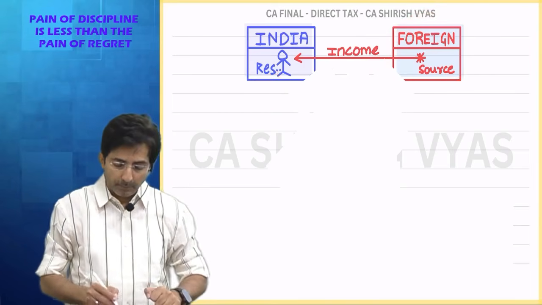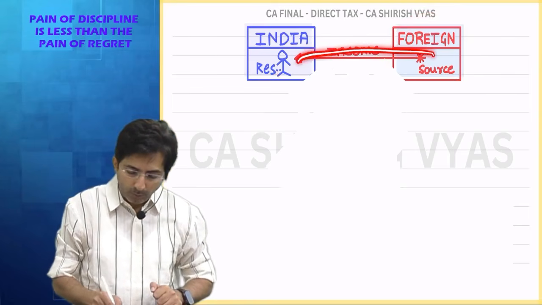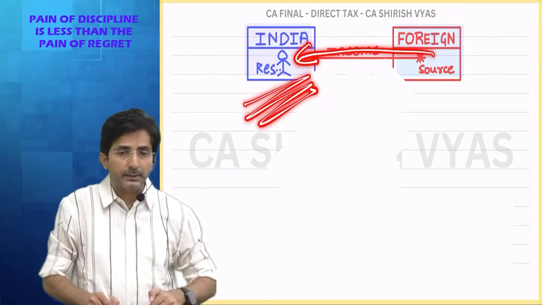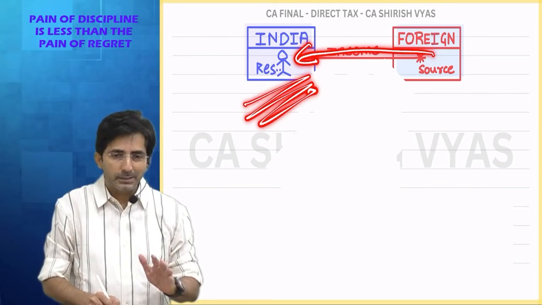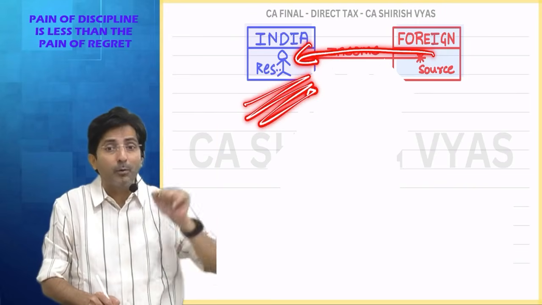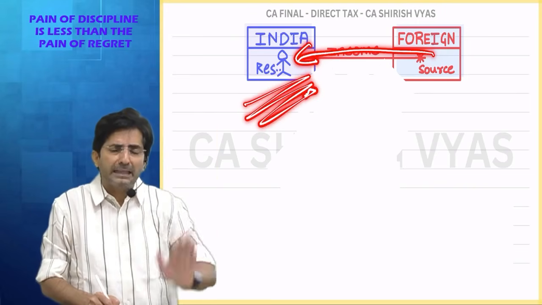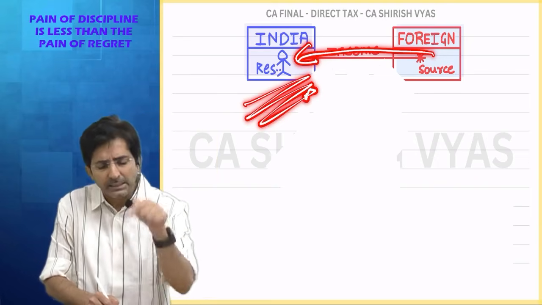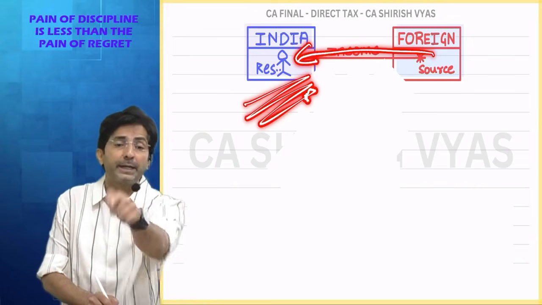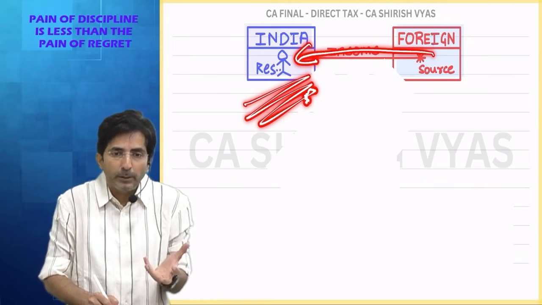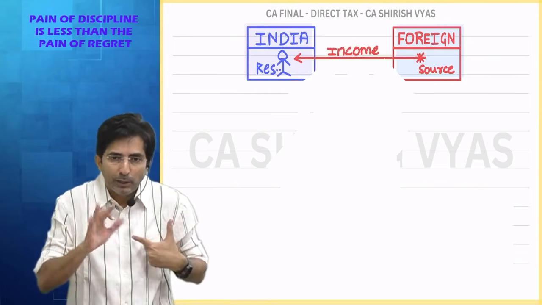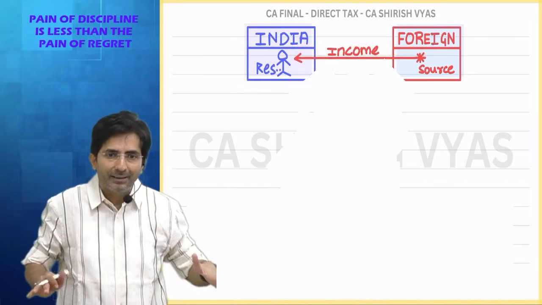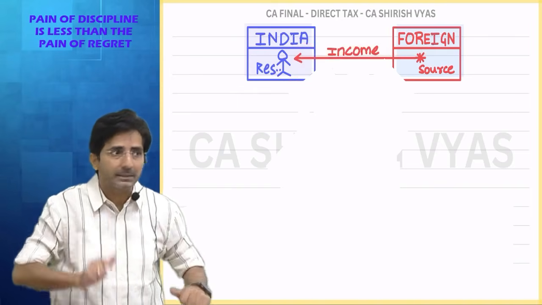Why? Because when this income you earn, what will government of India say? Dear Shirish, your income might be coming from Singapore. Let it come from London. Let it come from Australia. You are residing in India, and being a resident of India, it is your duty to pay tax to India. Because government of India will say, Shirish, you cannot reside for free in India. You want to reside, pay taxes.